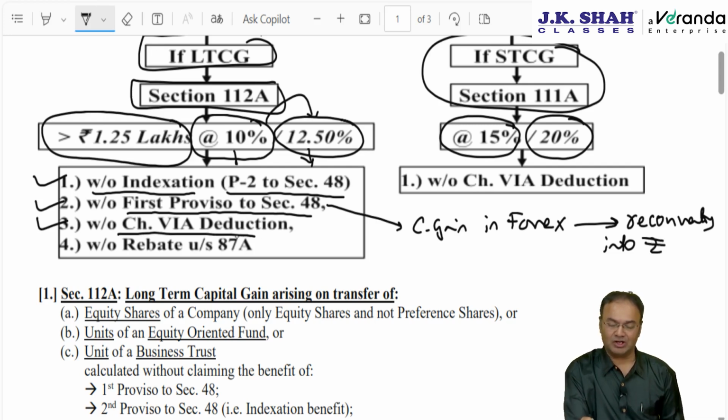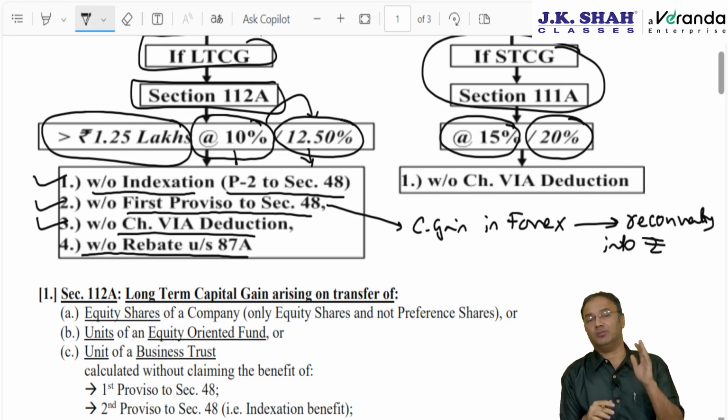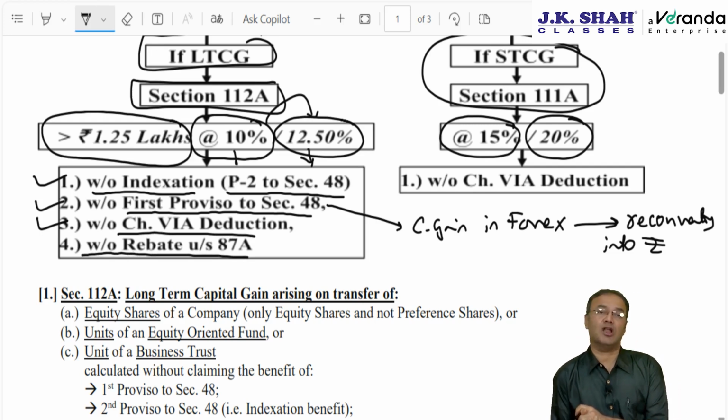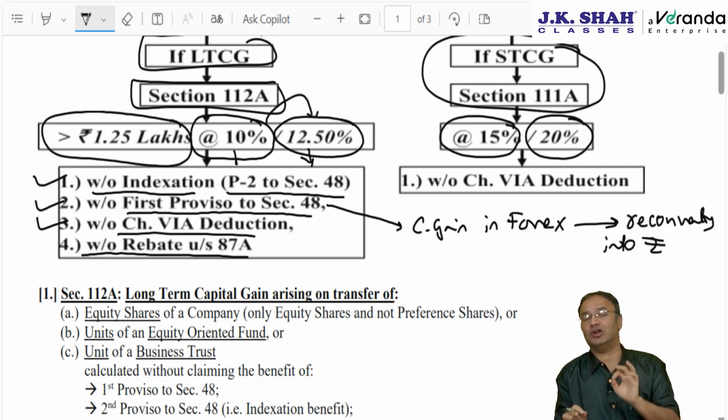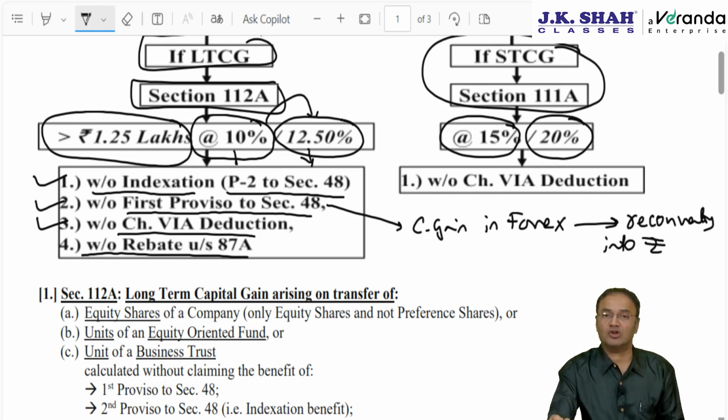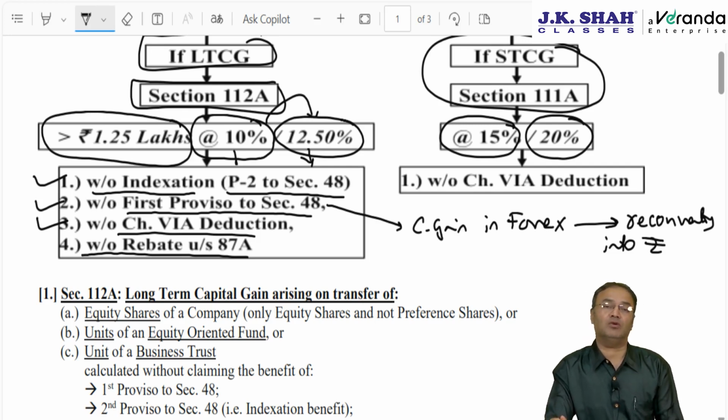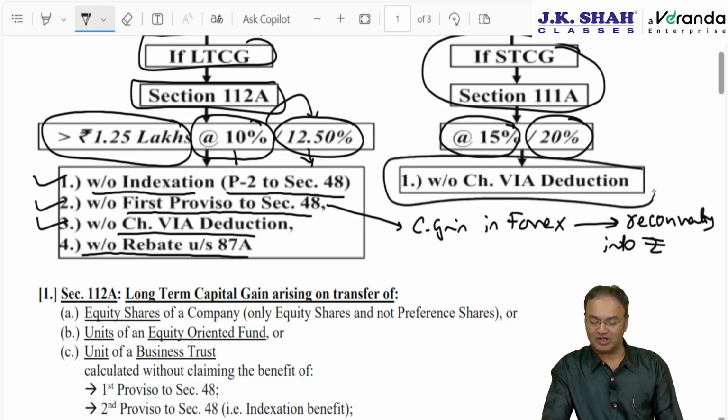And without claiming Chapter 6A deductions, and without claiming rebate under section 87A. We discussed in the preceding chapter, in the previous video, that rebate under 87A is allowed only to resident individuals against any kind of tax except tax calculated under 112A. On the other hand, if it is short-term capital gain, then it will be taxed at 15% if transferred up to 22nd July 24, or at 20% if transferred on or after 23rd July 24, without Chapter 6A. Here only one restriction. For 112A, 4 benefits will not be allowed. For 111A, short-term capital gain, 1 benefit will not be allowed.